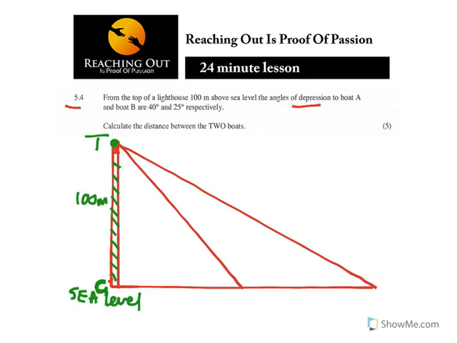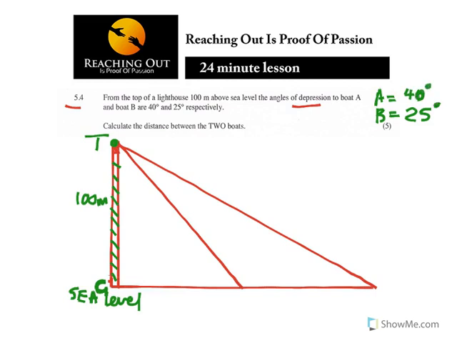I'll call that the ground for G. It says the angle of depression to both A and both B. So both A is the 40 and both B, because they say it respectively, is the 25, so that you don't confuse that. I'm making a mistake there. The angle of depression to both A is 40 degrees.